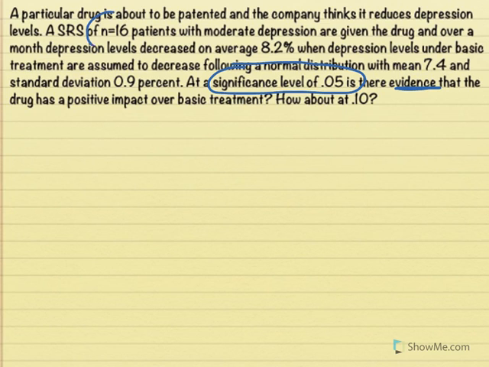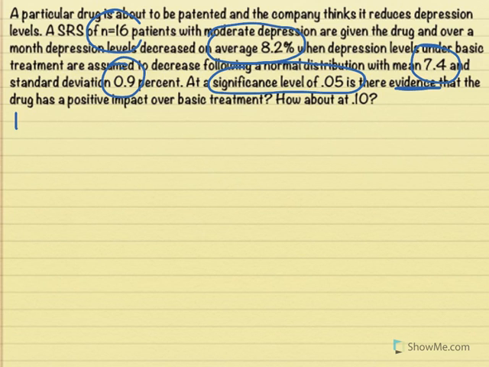We have our sample size, n equals 16. We've got on average 8.2%, so that looks like the sample mean. And then we've got 7.4 and 0.9, the normal distribution with mean 7.4 and 0.9, so those must be the population parameters. Great, so we look pretty good. Remember, before we do a significance test, we ask: do we have sigma, the population standard deviation? In this case, yes, we do. It's 0.9, so we know it's going to be a Z test.